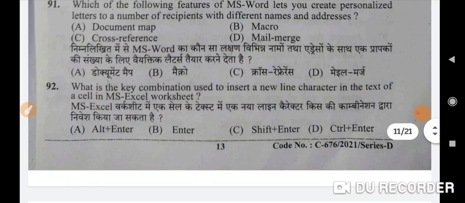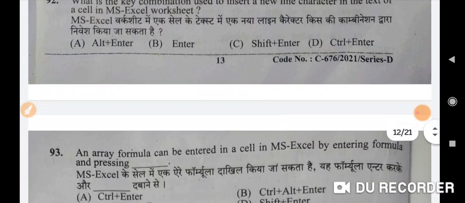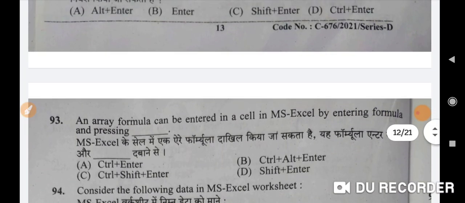Mail merge. Next is: what is the key combination used to insert a new line character in the text of a cell in MS Excel worksheet? Correct option is A. Alt plus enter. Next is: an array formula can be entered in a cell in MS Excel by entering formula and pressing dash. So here correct option will be C. Control plus shift plus enter.